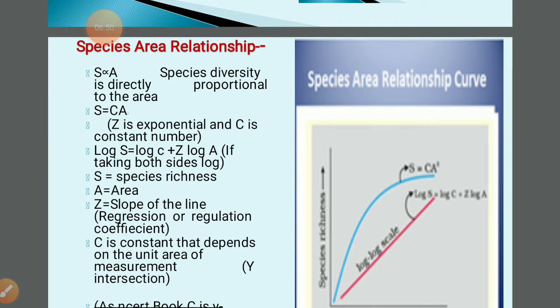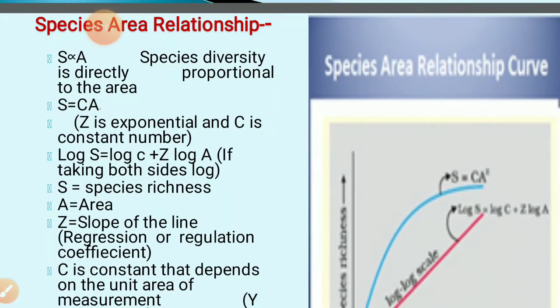Now all of you know that species richness depends on the area, the number of species present in a given area. So definitely you understand that species richness is directly proportional to the area.